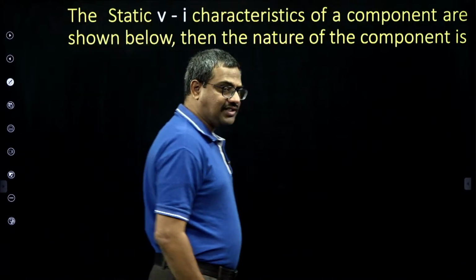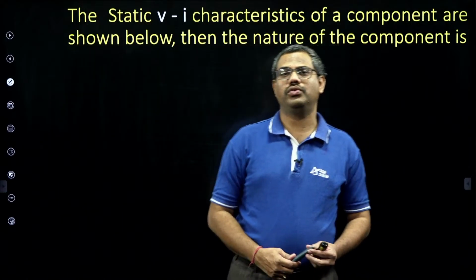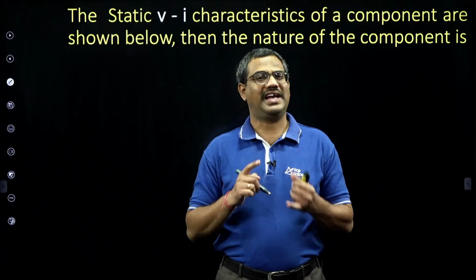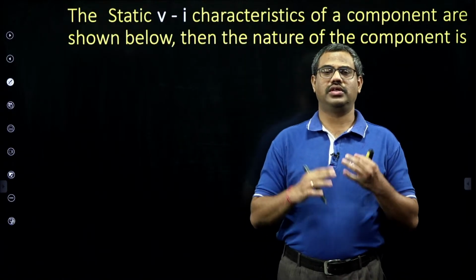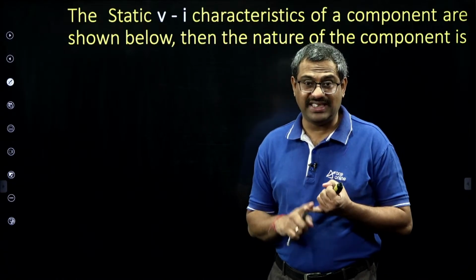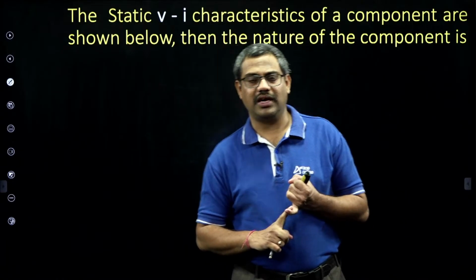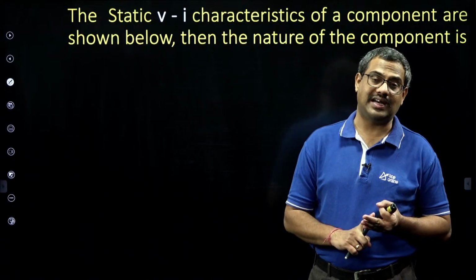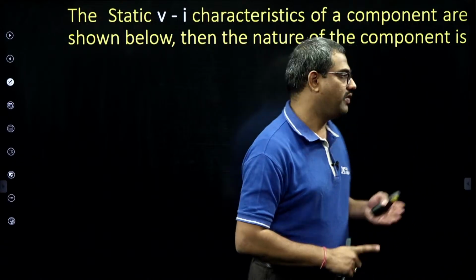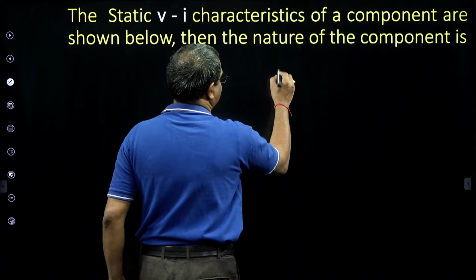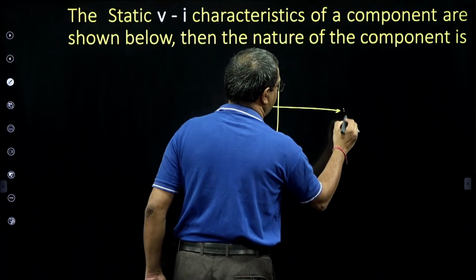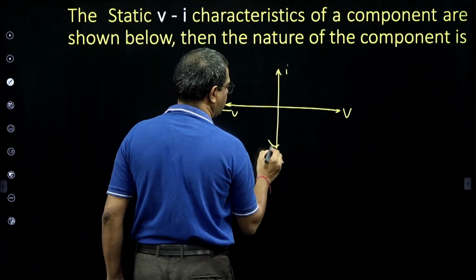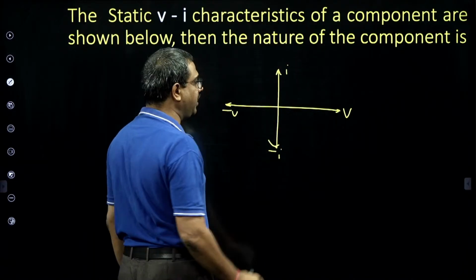Like, I will ask you a question. Initially, because we are going to talk about the subject more now, we classify elements. That is how we start. Our basic elements in our networks are classified as either linear, non-linear, passive, active, unilateral, bilateral, lumped, or distributed. So I will give a question: the static VI characteristics. What is the meaning of static VI? The steady state VI characteristics of a particular component are shown as below.